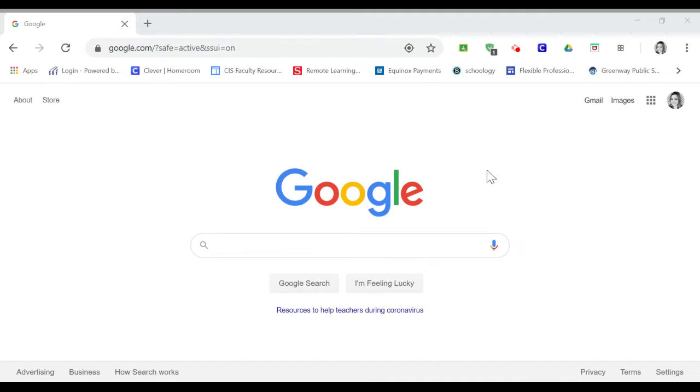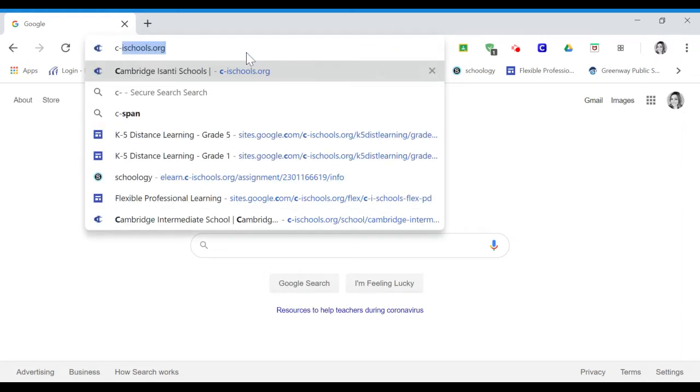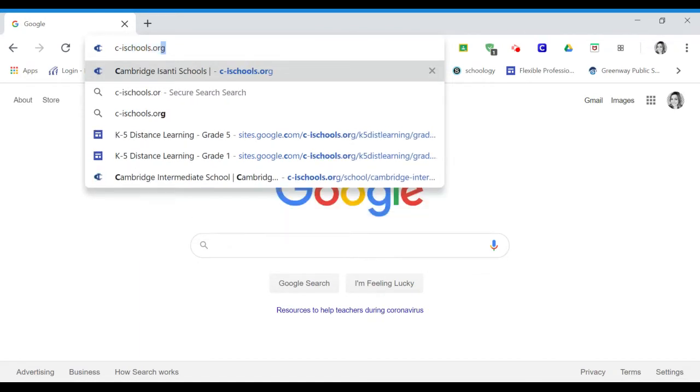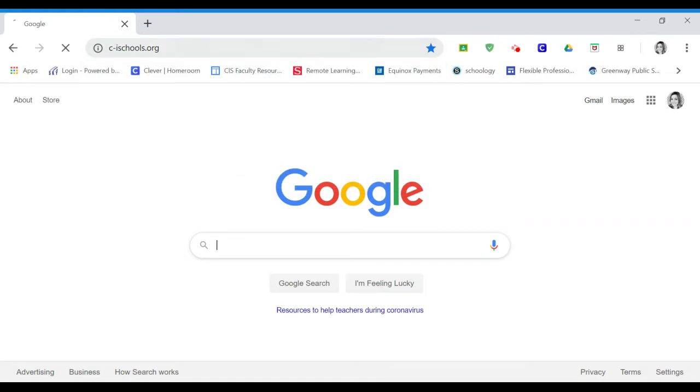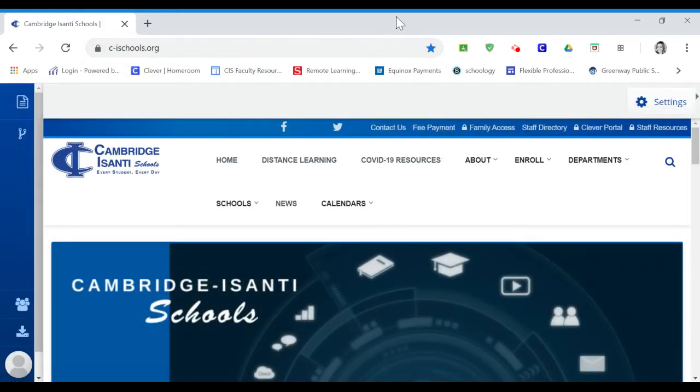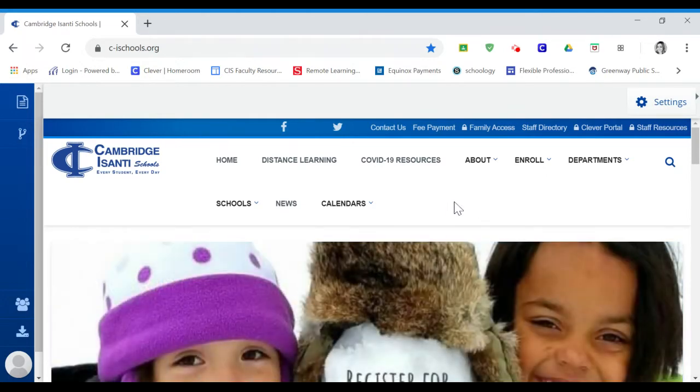So if yours opens up to this Google page, we are going to make sure we know how to get to the Cambridge Isanti Schools page. So up here on your search bar, you are going to type in c-ischools.org and hit enter. You'll be led to the school homepage. Here we are.